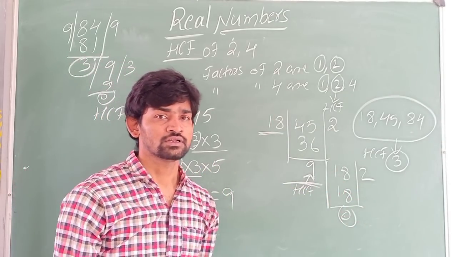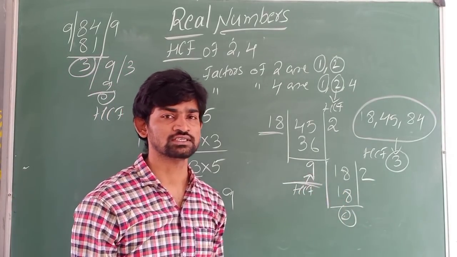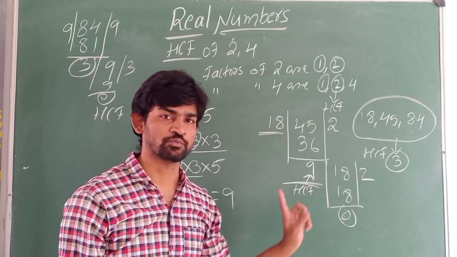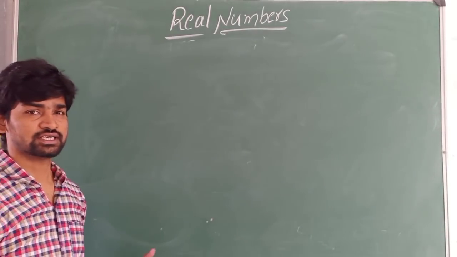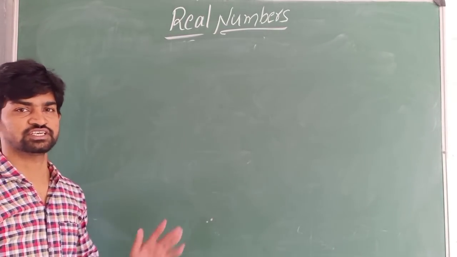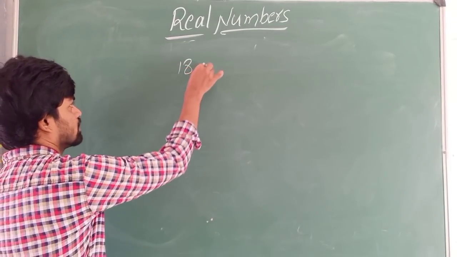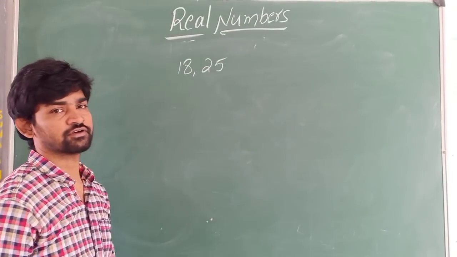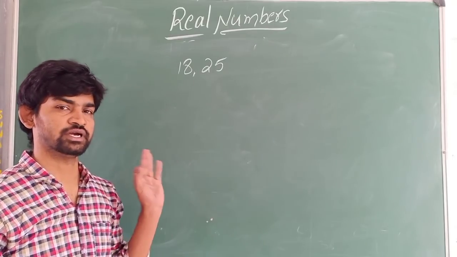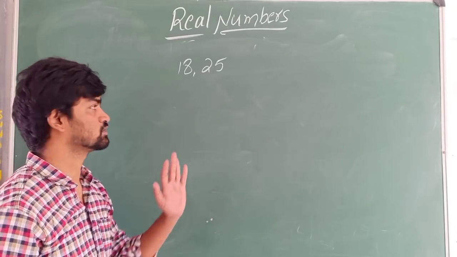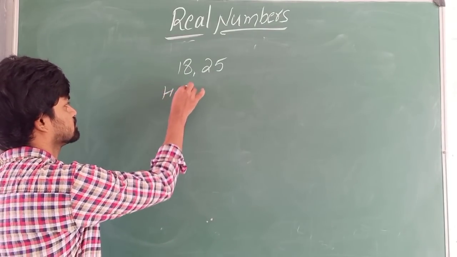Okay, children. A very important question here is about co-primes. 1 mark questions will be asked. Now let us learn LCM and HCF of co-primes. Let us take 2 co-primes, 18 and 25. Remember children, 18 and 25 are not primes. Keep that in mind. Co-primes need not be primes. Okay. So 18 and 25 I have taken. I will find the HCF first.